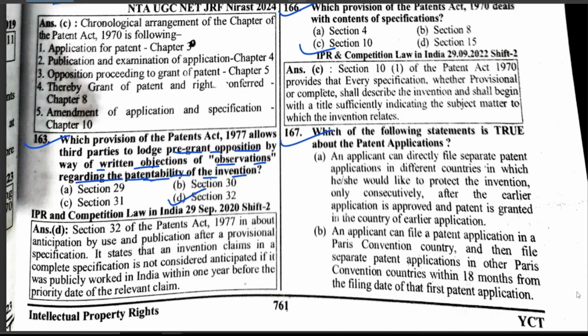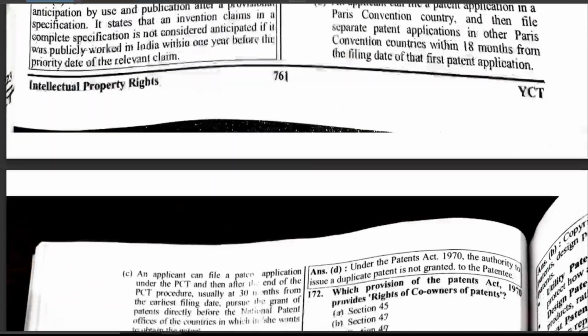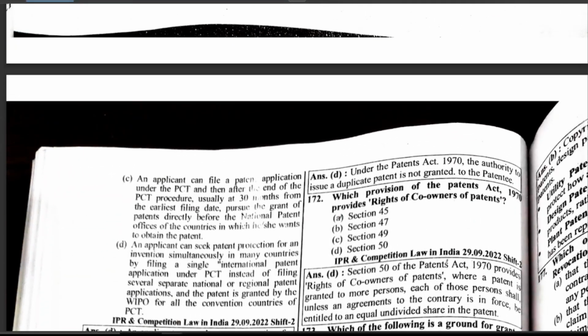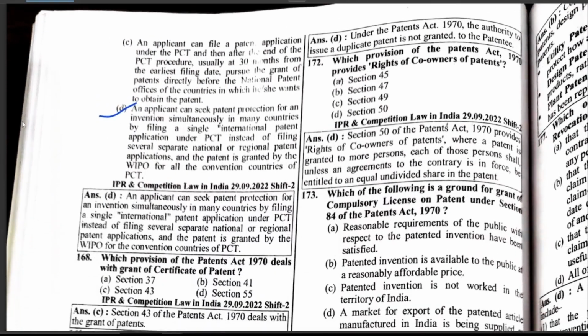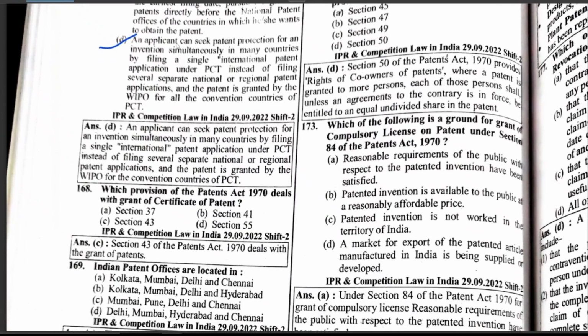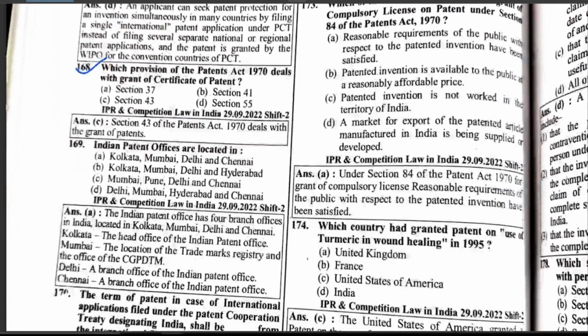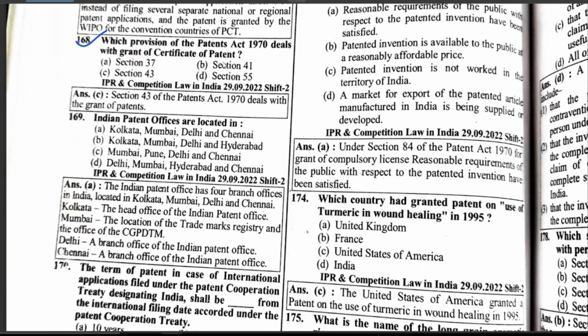Which of the following statements is true about the patent application? The correct option is that an applicant can seek patent protection of an invention simultaneously in many countries by filing a single international patent application under the PCT instead of filing several separate national or regional patent applications, and the patent is granted by the WIPO for all the convention countries of PCT. Which provision of the Patent Act 1970 deals with grant of certificate of patent?